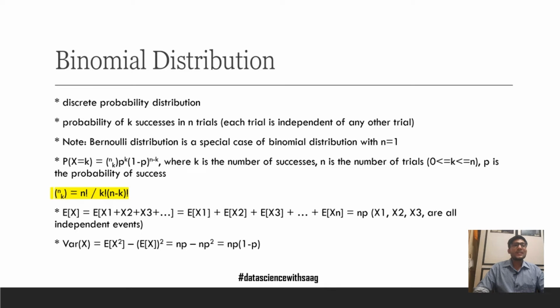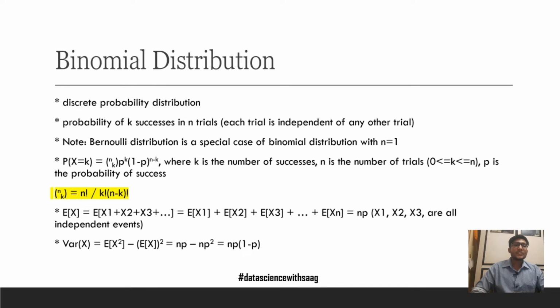Bernoulli distribution is a special case of binomial distribution where the number of trials is 1, right? Here also we have two possible outcomes. Outcome could be true or false. In addition, we repeat that experiment n times and we try to find out the number of successes in those n trials. We represent the probability of having k successes in n trials as a formula depicted in the slide, where k represents the number of successes, n is the number of trials, k should be less than or equal to n and greater than or equal to 0. P is the probability of success.